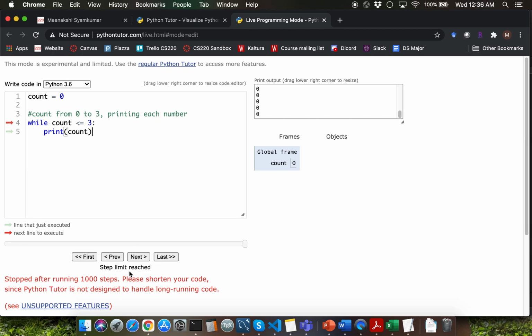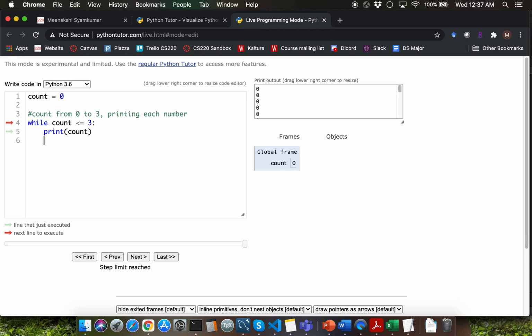We're getting some kind of an error here saying that the program execution stopped after running 1000 steps. Observe that you're getting too many zeros in the display output box here. What happened here is that we did not follow step number 2, part A, correct? We did not update the loop condition variable inside the loop body. Let's make sure that we fix that.